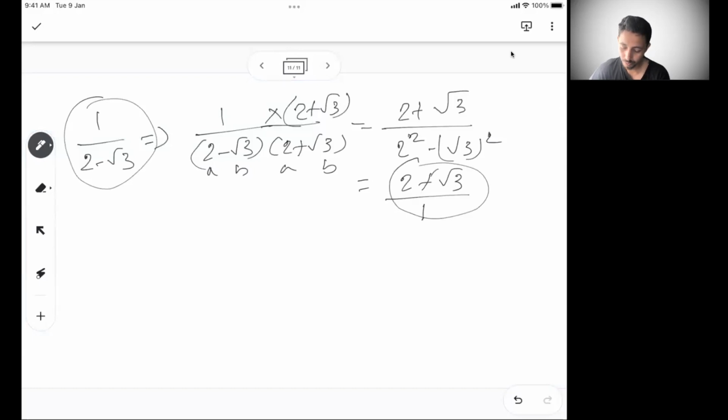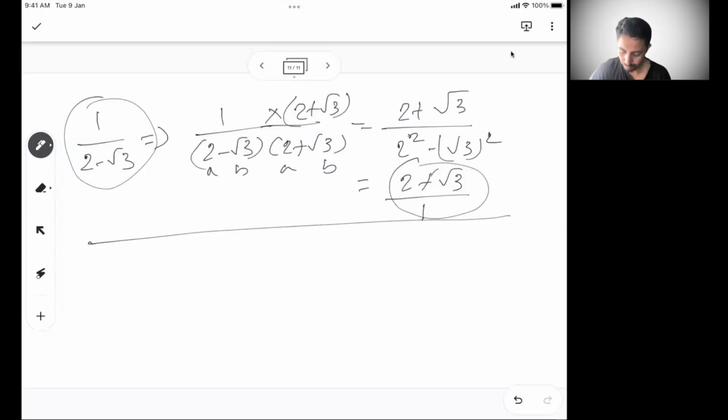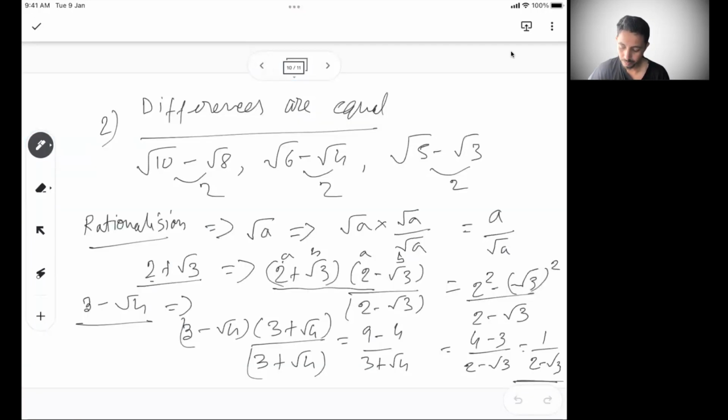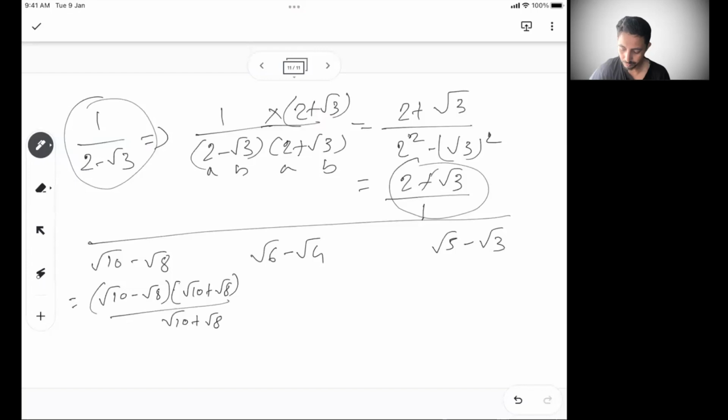So coming back to this problem, let me write it again in the next page. So what we have, root 10 minus root 8, root 6 minus root 4, and then we have root 5 minus root 3, right? So if I do a rationalization, what I have to do? To do a conjugate pair. So root 10 minus root 8 into root 10 plus root 8 divided by root 10 plus root 8.